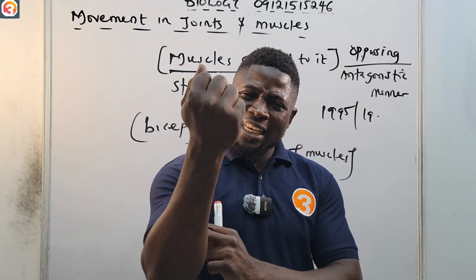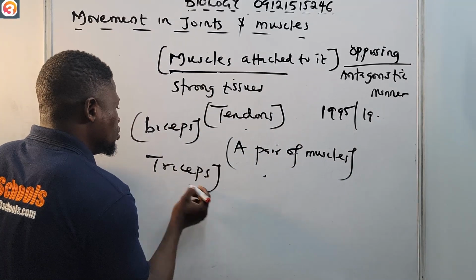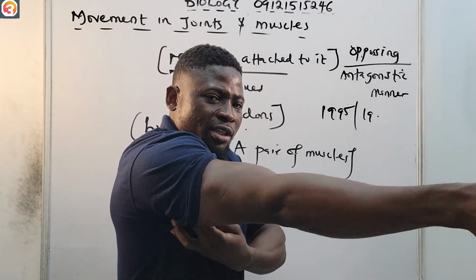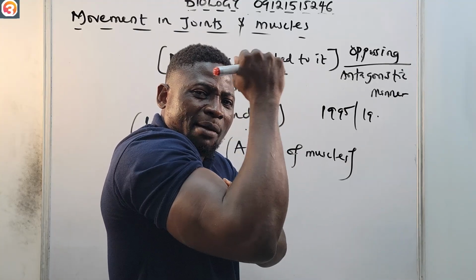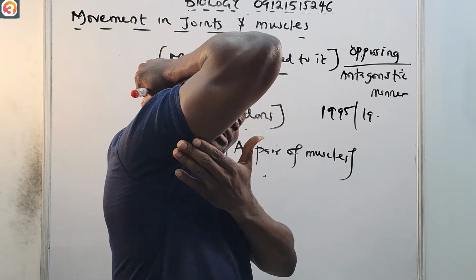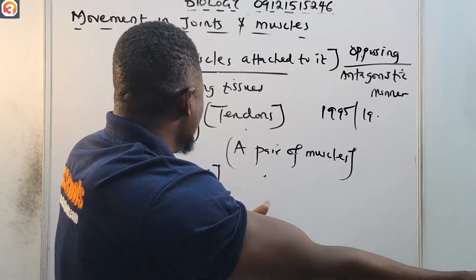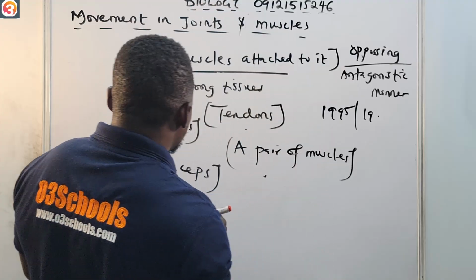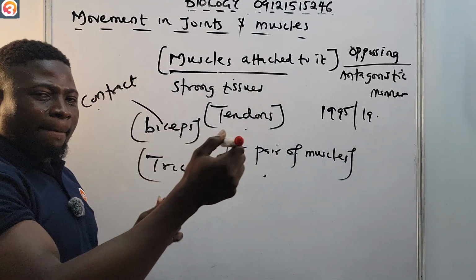Now, as I'm bending my elbow, there's another part that's called the triceps. This triceps is found here. Let me raise my cloth up. So this is where you see the triceps. What happens to the triceps when I bend my elbow? You see that the triceps will relax. So when I bend my elbow, the biceps will contract. You see my muscle, right? The biceps will contract when I bend my elbow.